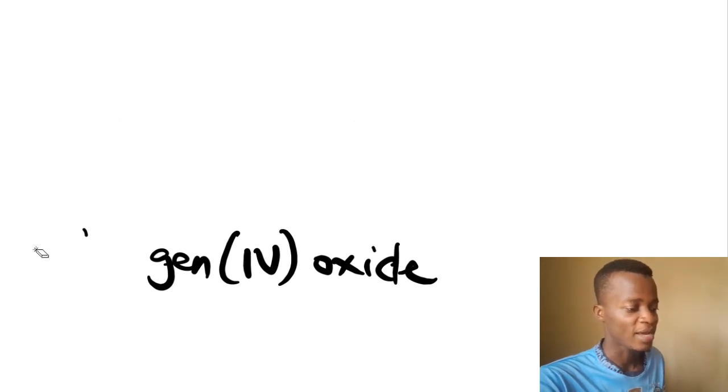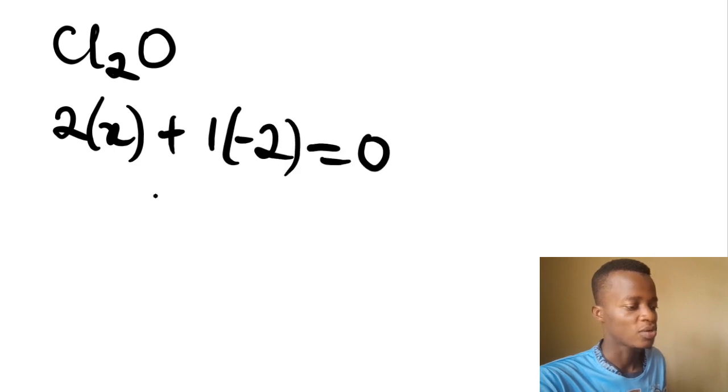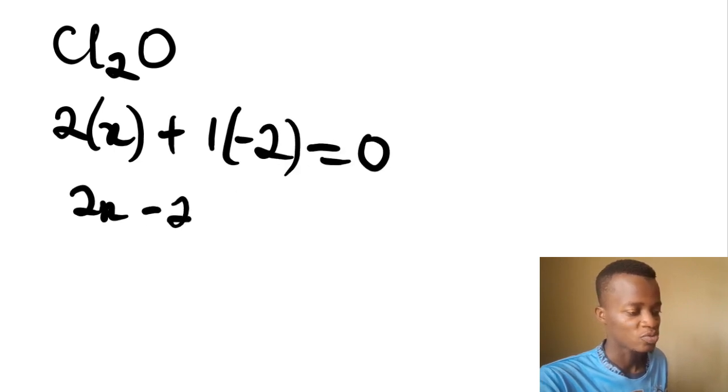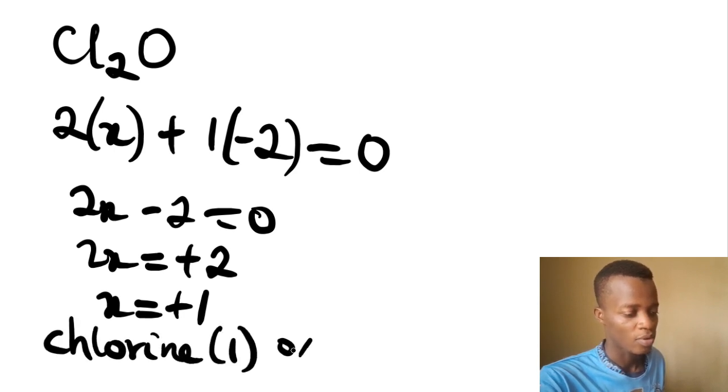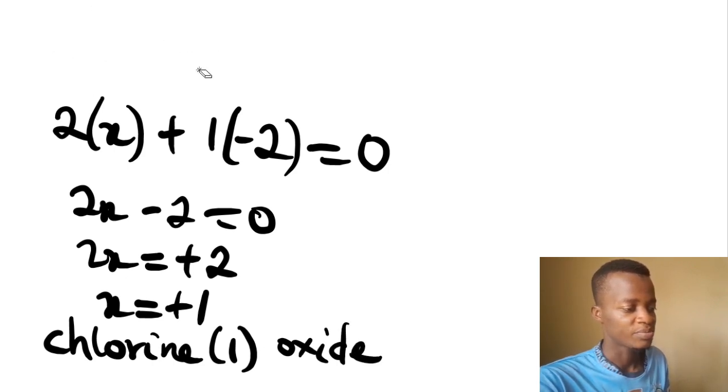If I'm putting the bullet like that, it means that I have more examples for you. I have Cl2O. It's going to be 2 times x plus 1 times -2 is equal to 0. So 2x minus 2 equals 0. 2x is equal to plus 2. x is equal to plus 1. So it's going to be chlorine 1 oxide. Chlorine 1 oxide. That's the name for this species.